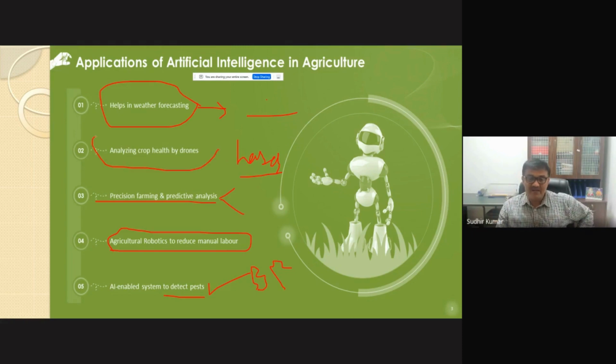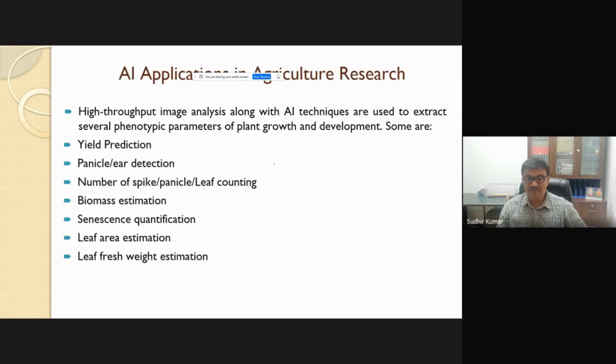And the best part, which everybody will appreciate, is drones. Now drones are so common that a common man, or even a farmer, can buy one and use it for several purposes. So I will try to focus more on the drones part, because it's the next generation technology which is really helping the farmers, and for the AI based tools being developed, how best they can be used. In that, drones play a key role.